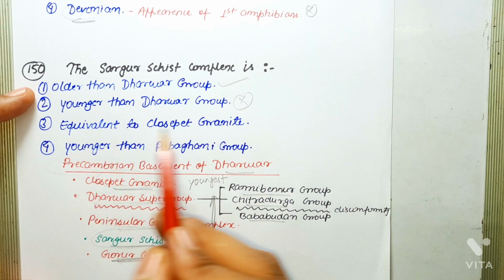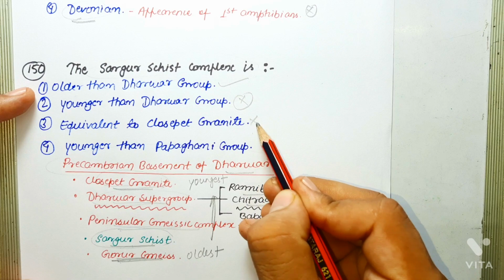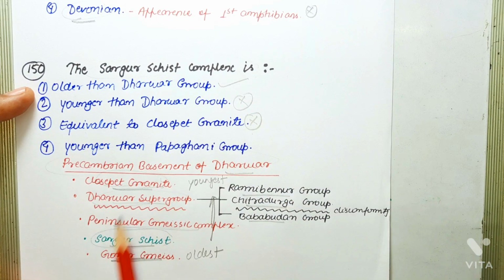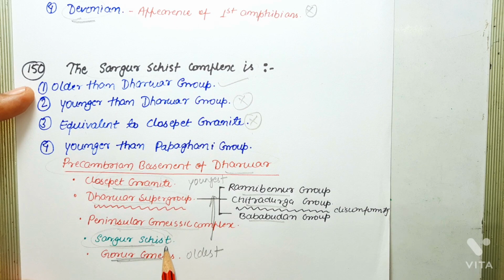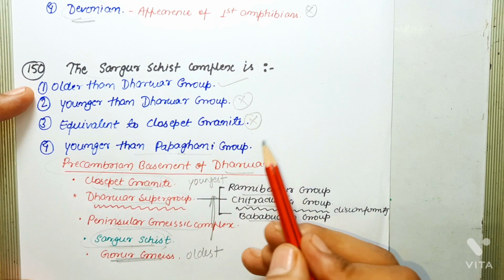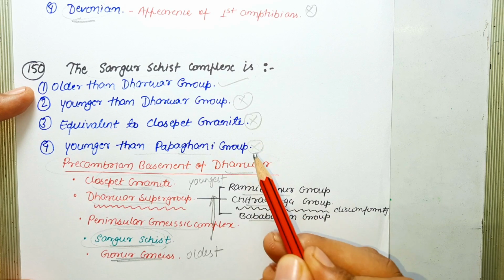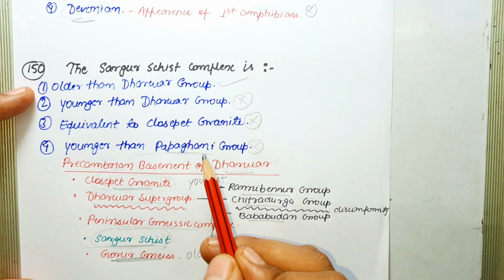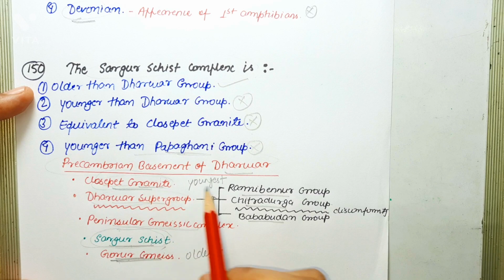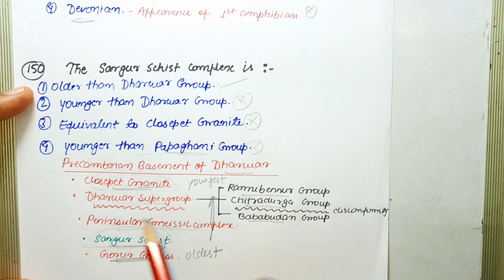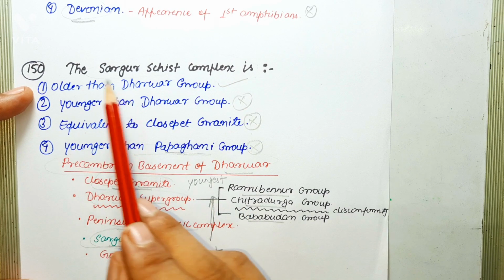Equivalent to Closepet granite is totally incorrect, because Closepet granite is the youngest and Sargur schist is one of the oldest Precambrian basement of Dharwar. Younger than Papaghni group is also incorrect, because Papaghni group belongs to Cuddapah supergroup and Cuddapah supergroup is almost younger than Closepet granite. So the correct answer of this question is older than Dharwar group.